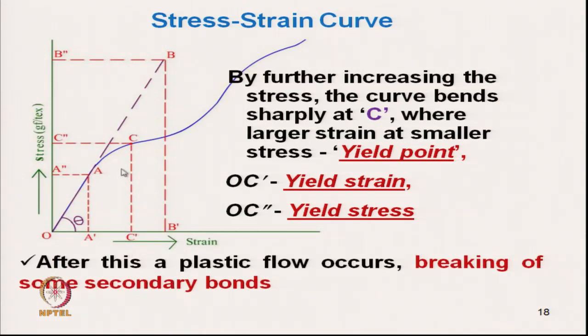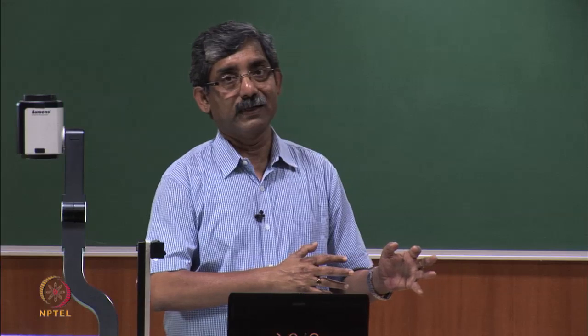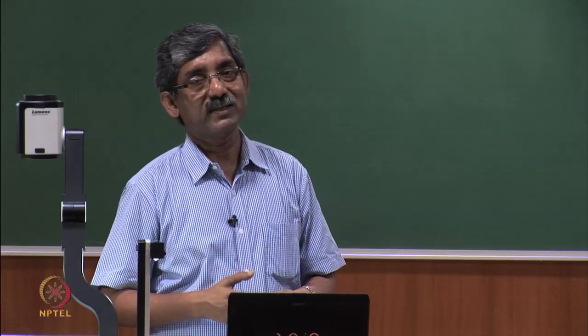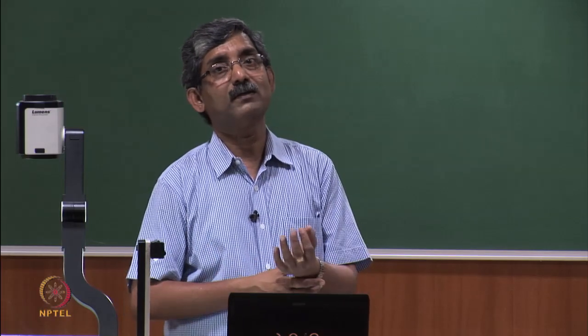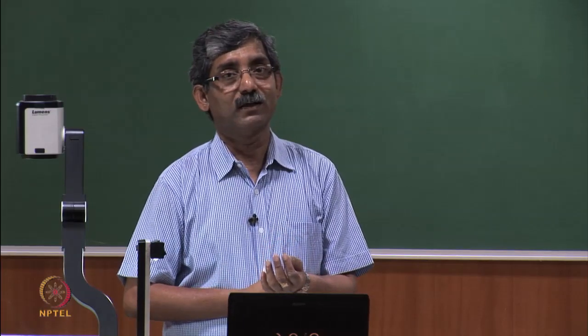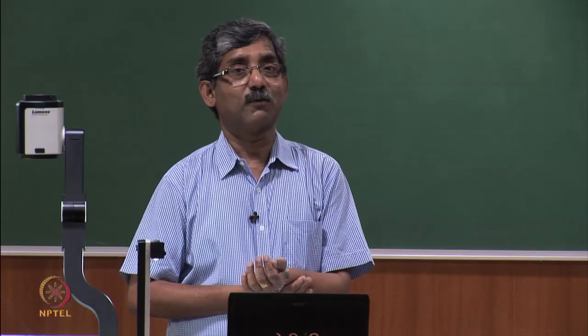And after the yield point, a plastic flow occurs, breaking some secondary bonds. That means if stress is increasing, whatever the deformation will be, it will be plastic deformation.